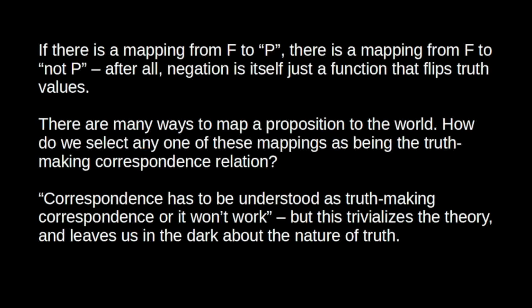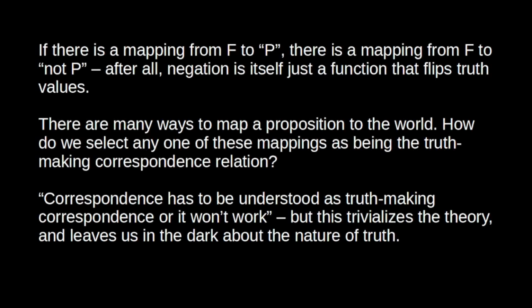So here's the problem then. There are many alternative ways of mapping a proposition to the world. How do we select any one of these mappings as the relevant correspondence relation? Well, McGinn points out that a natural way to fix this is to say that P is true if and only if P corresponds to the fact that makes P true. Obviously, that's just circular, right? We're asked to explain the nature of truth. Now we're just using truth to explicate itself.